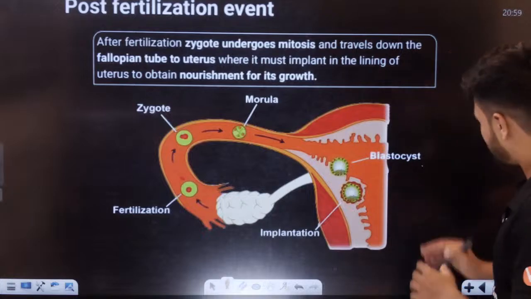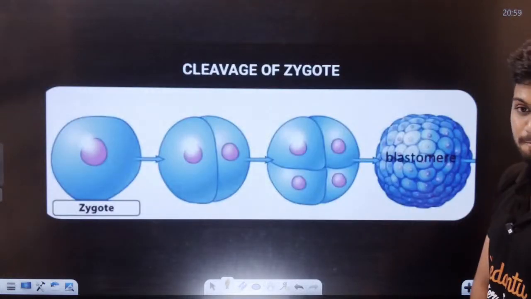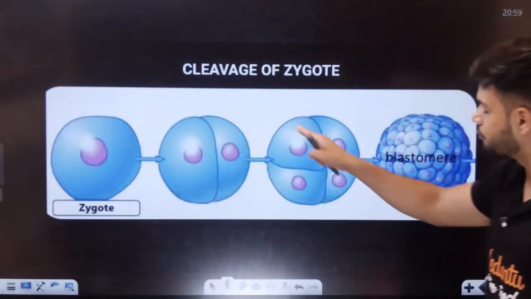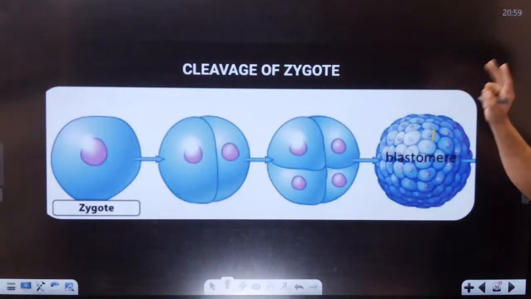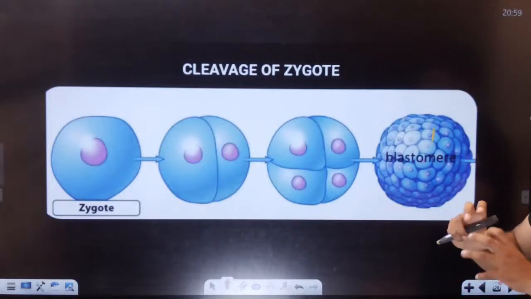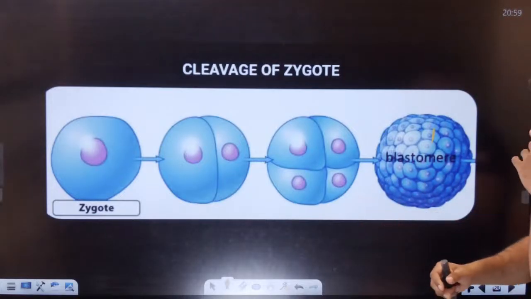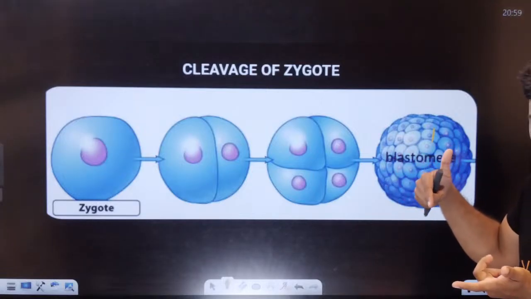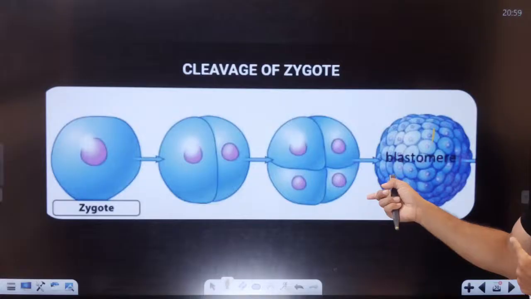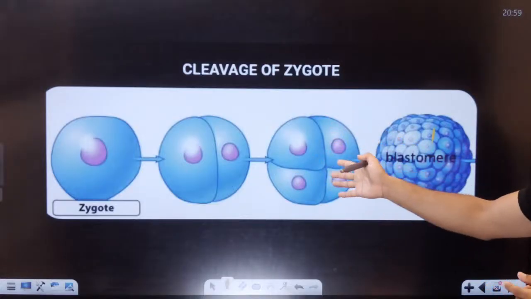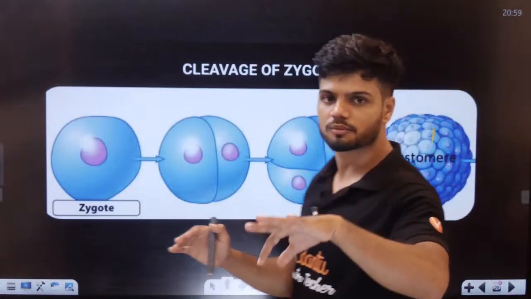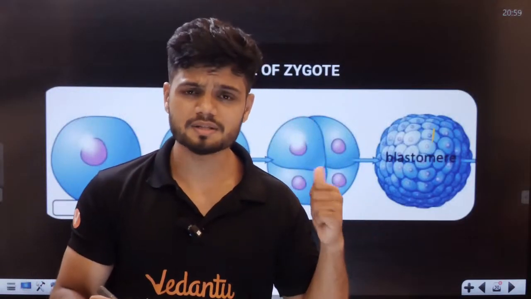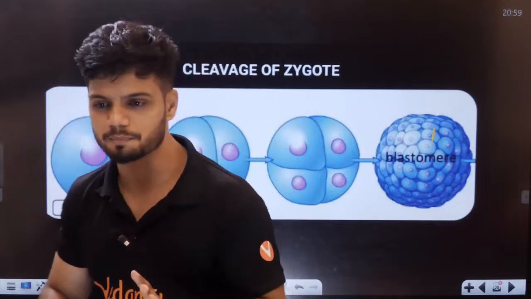Okay. Now, this particular zygote will start to divide. It's called cleavage of zygote. One cell will become two cells, will become four cells, will become multiple cells. It will start to divide rapidly, students. Now, is this mitosis or meiosis? Anyone? We have mitosis here. But this mitosis is different from the mitosis happening in normal cells. Please remember that, students.